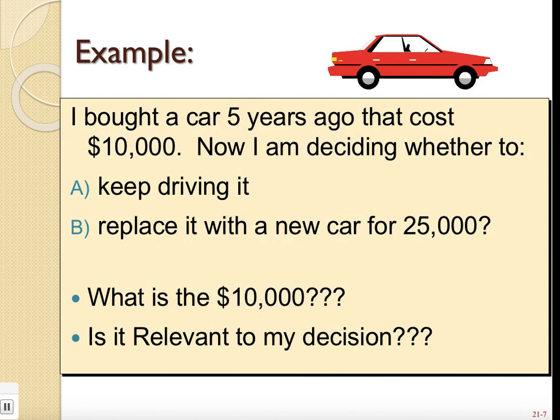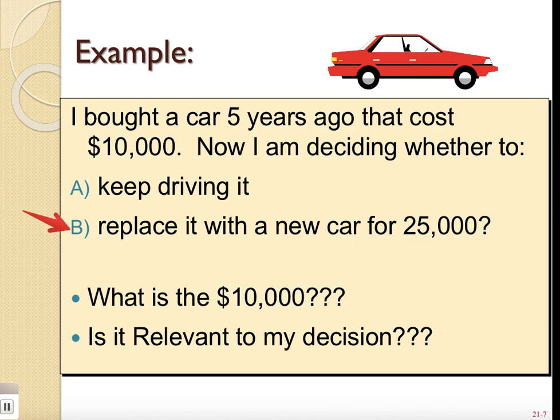In this example, it says, I bought a car 5 years ago that cost $10,000. Now I'm deciding whether to keep driving it, which is option A, or B, replace it with a new car for $25,000.